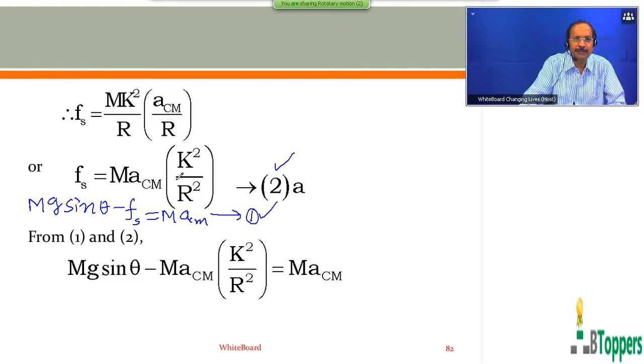substitute the value of Fs from the second equation into the first equation. So mg sin theta minus m a_CM equal to m a_CM k square by r square. Solve for the linear acceleration of the center of mass.